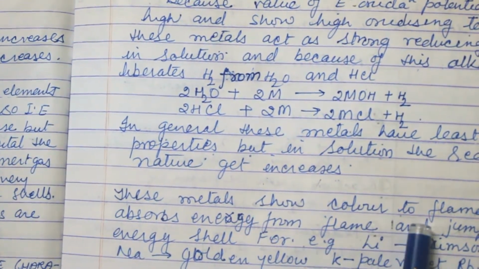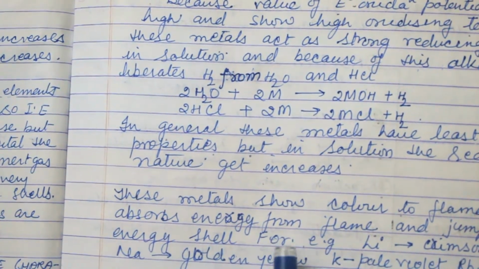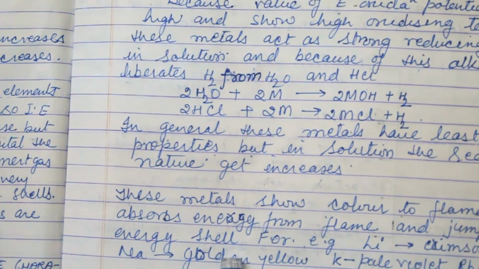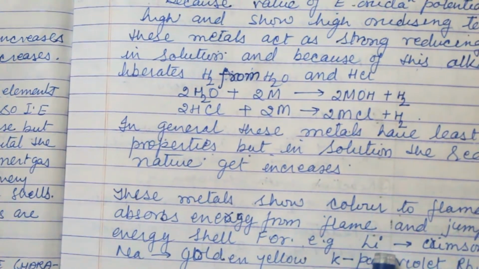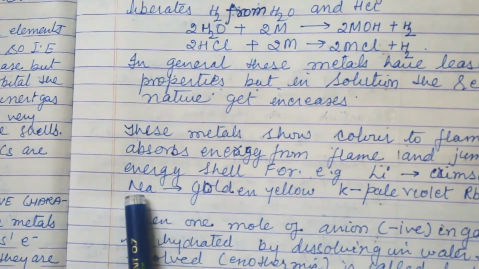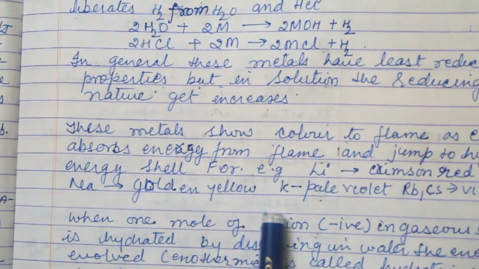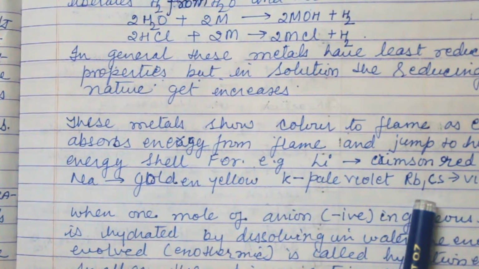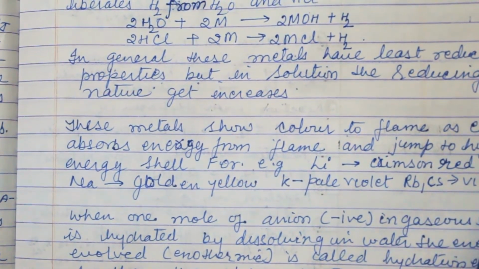These metals give color to the flame as electrons absorb energy from the flame and jump to a higher energy shell. For example, lithium shows crimson red color, sodium shows golden yellow, potassium shows pale violet, and rubidium and cesium show violet color.